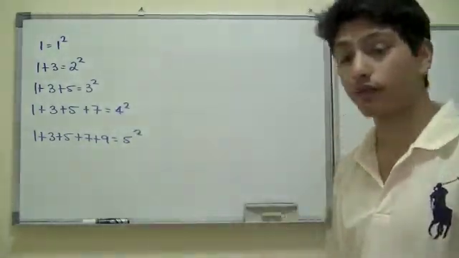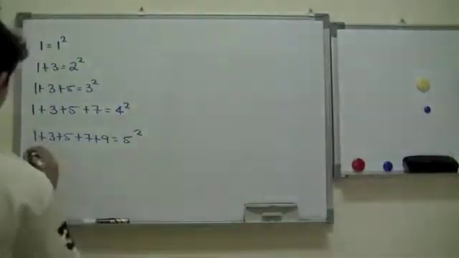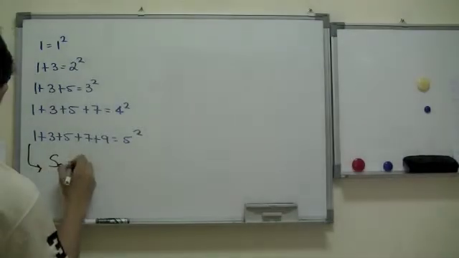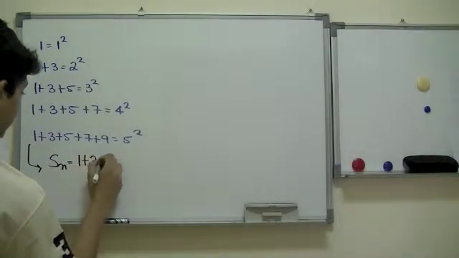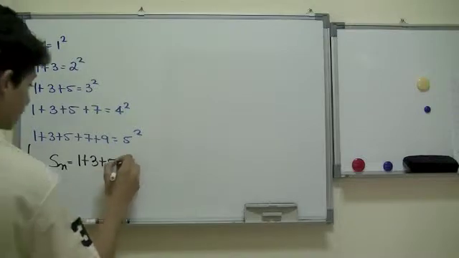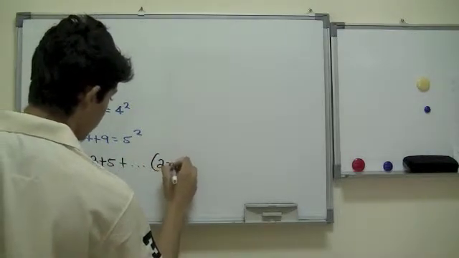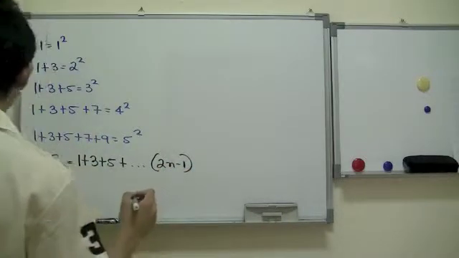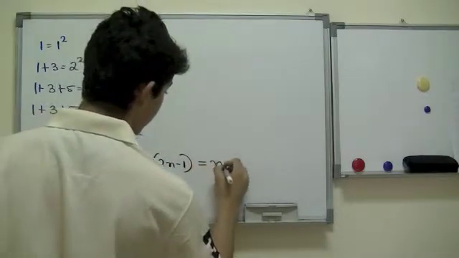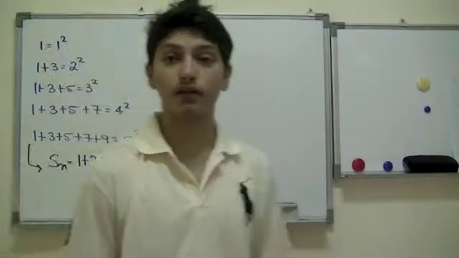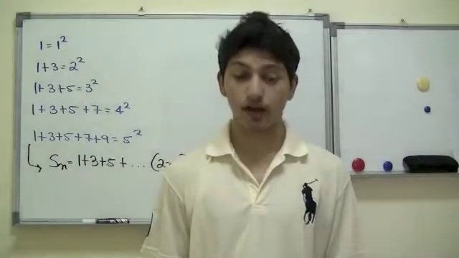Okay, now what we can observe from this and make a formula out of this would be the Sn term would be 1 plus 3 plus 5 and so on, and the other numbers would be 2n minus 1, which would give us n squared. Okay? This is the formula that we can generate. Now this over here is the mathematical induction that we'll talk about.